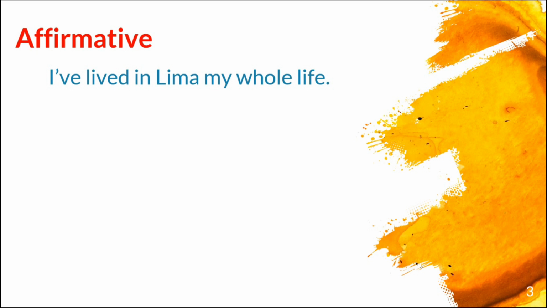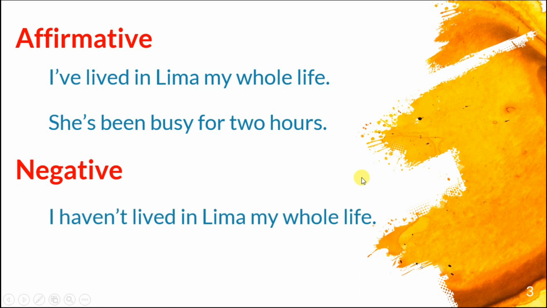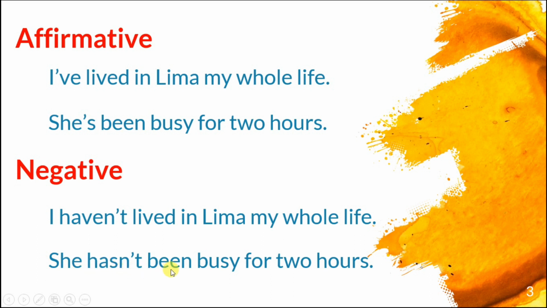Okay, let's go. Another example. She's been busy for 2 hours. She has been busy for 2 hours. This is a contraction. She's been or she has been busy for 2 hours. Now, what about the negative form? For the negative, we add not. Okay, I haven't lived in Lima my whole life, or I have not lived in Lima my whole life. What about the third person? She hasn't been busy for 2 hours, or she has not been busy for 2 hours.